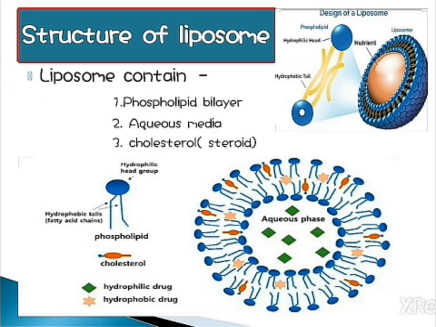Next one is structure of liposome. So the liposome contains phospholipid bilayer, aqueous media and the cholesterol. As in the diagram, it shows that the middle part is the aqueous phase which contains the green color square, while the blue colors are phospholipids which have the hydrophilic head group and hydrophobic tail. In between, the drug molecule is present. Both the diagrams are of the structure of the liposome.